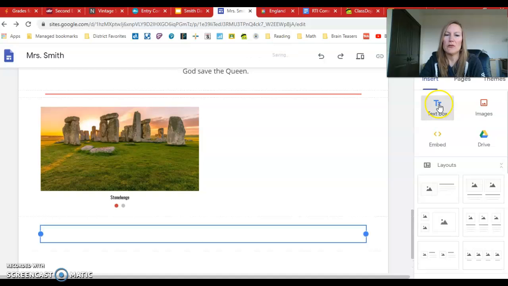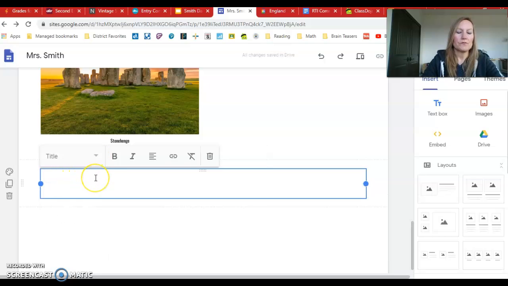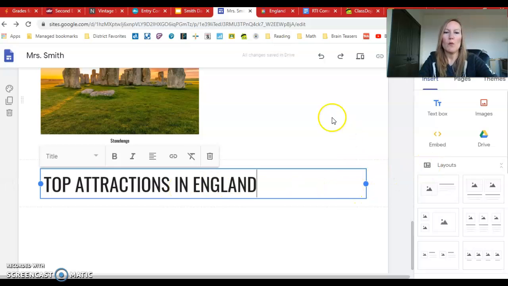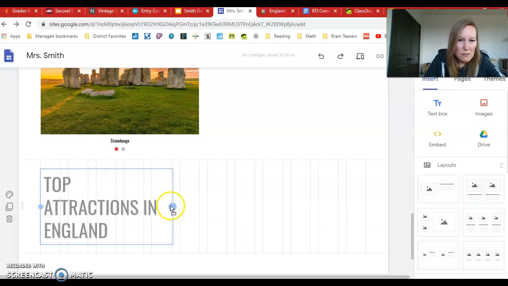So I'm going to pop over here into a text box. It's going to make it really big. I want this to be a title. Attractions or top attractions in England. There we go. But I kind of want it to fit over here next to this. So I can take this and drag it and make it much smaller.